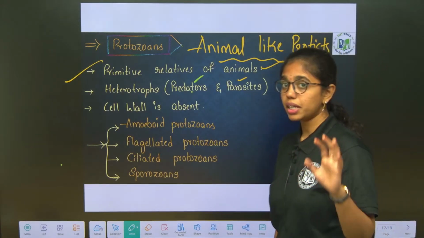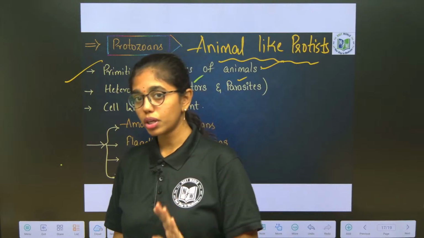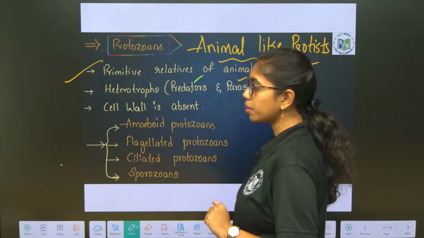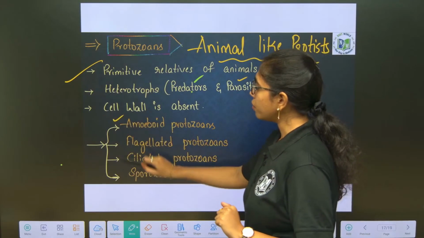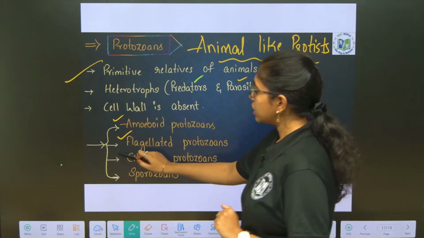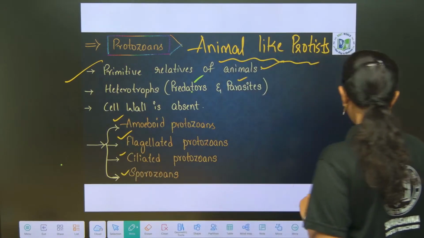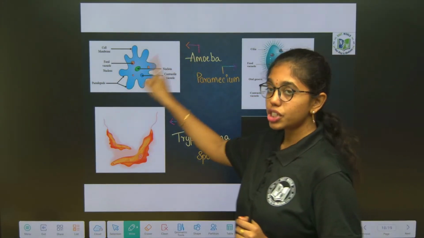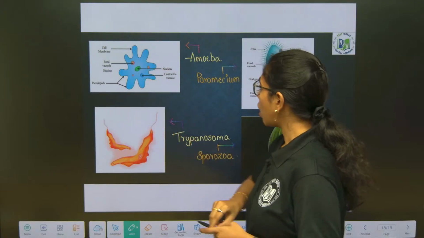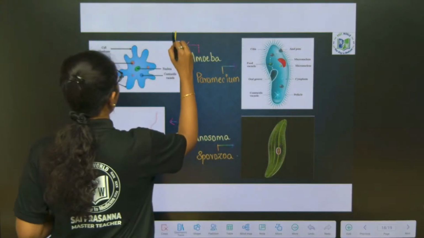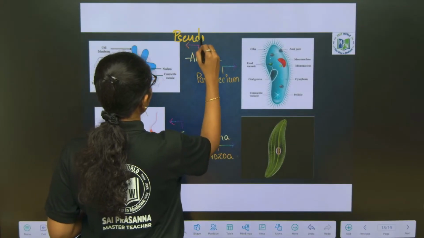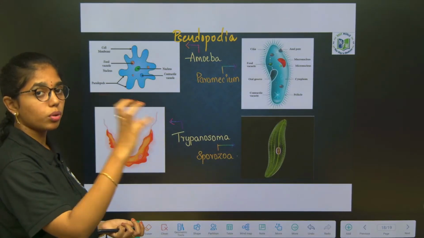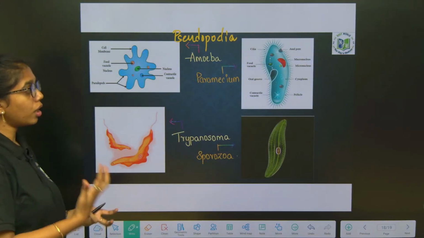Cell wall is absent, that is why we call them what? Animal-like protists, and their mode of nutrition is heterotrophic only. As such, we have what? We have amoeboid protozoans, flagellated protozoans, ciliated protozoans and sporozoans. Amoeboid protozoans have false feet called pseudopodia. With the help of pseudopodia, amoeba shows movement or locomotion.